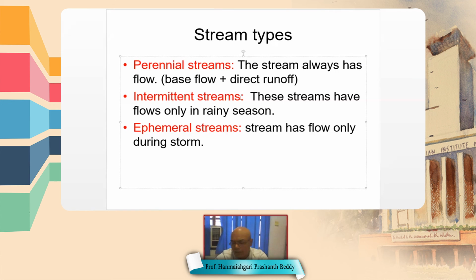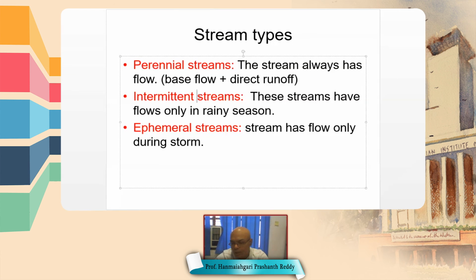Because base flow joins intermittent streams during the rainy season, as the water table rises, the groundwater contributes to intermittent streams.